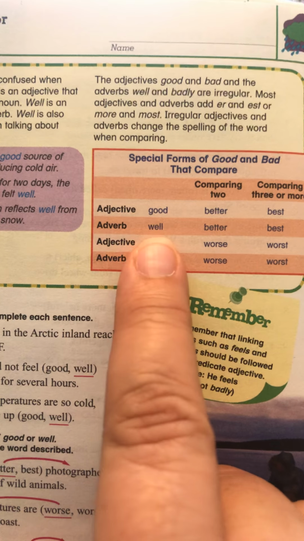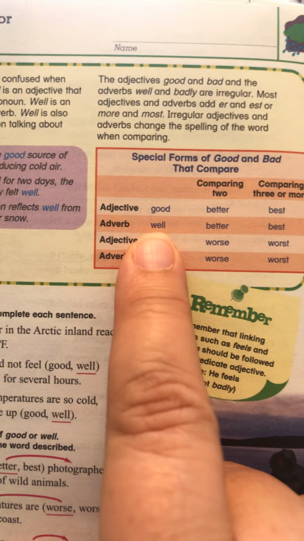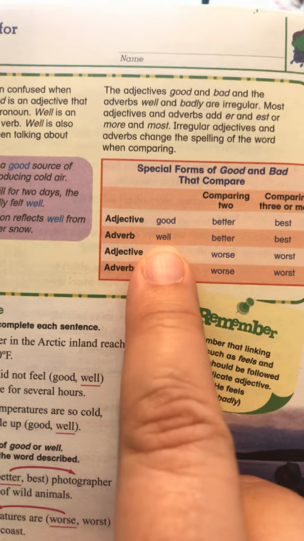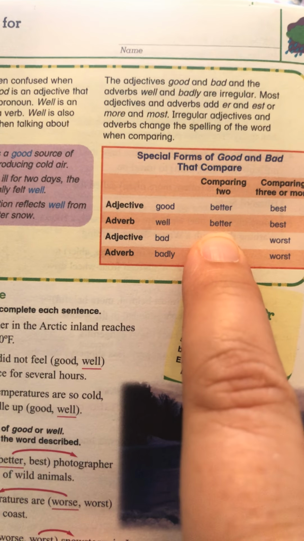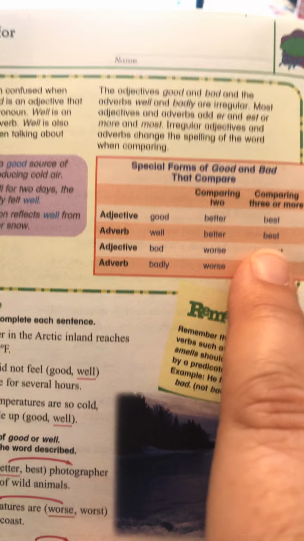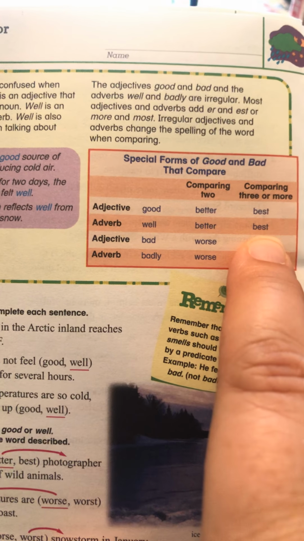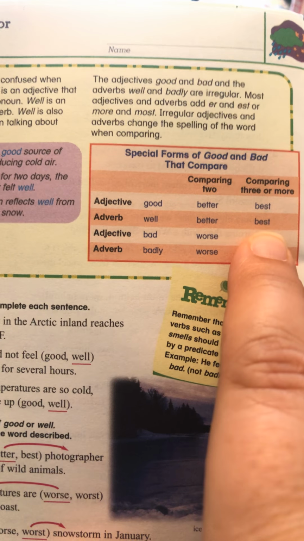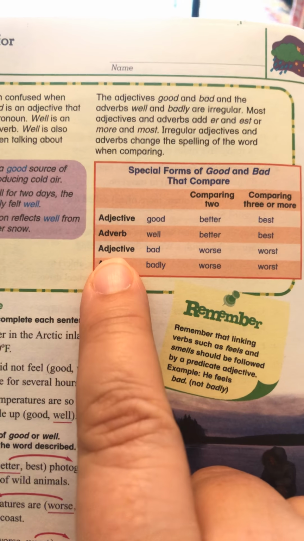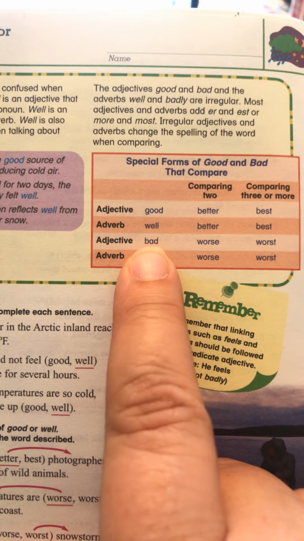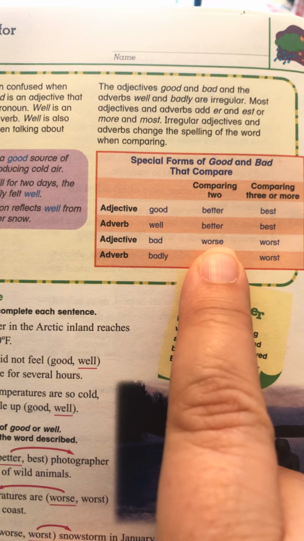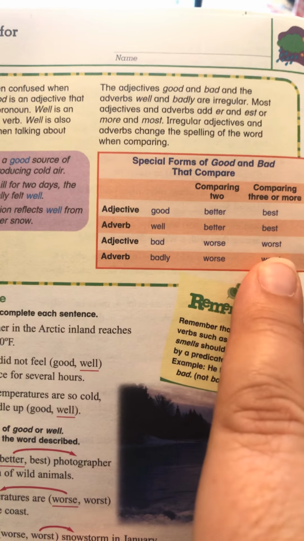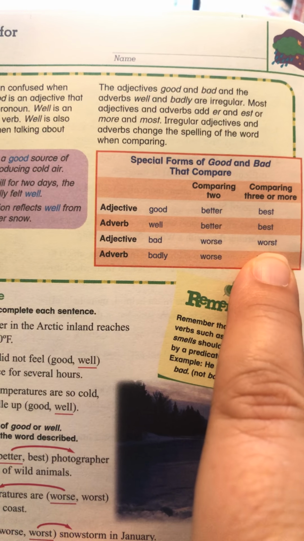The adverb well. Remember, adverbs describe verbs. So when you're using well, if you're comparing 2 things, you use better. If you're comparing 3 things or more, you use best. The adjective bad describes a noun. If you're comparing 2 things, you say worse. If you're comparing 3 or more things, you use worst.